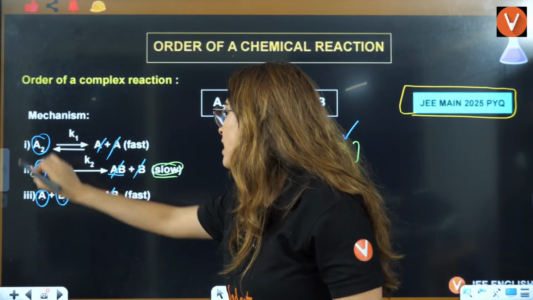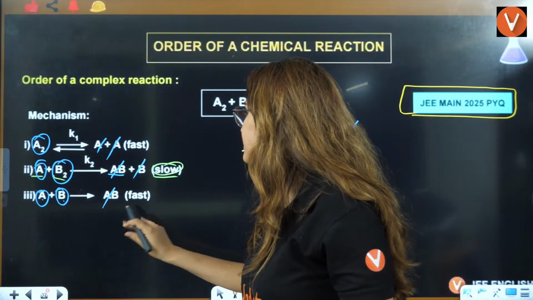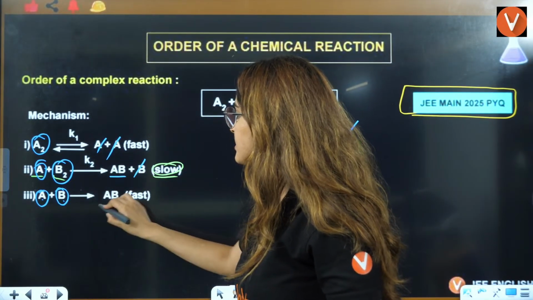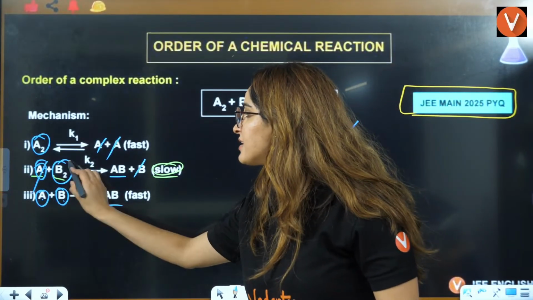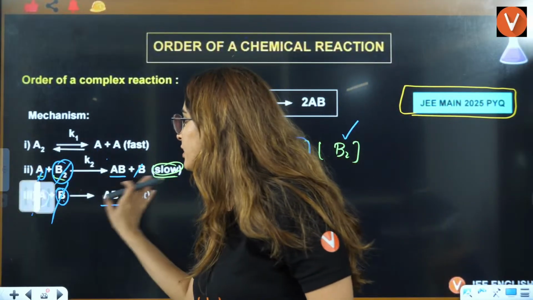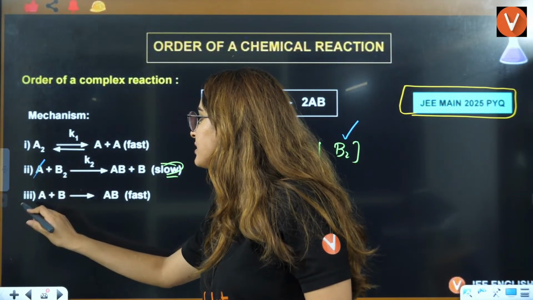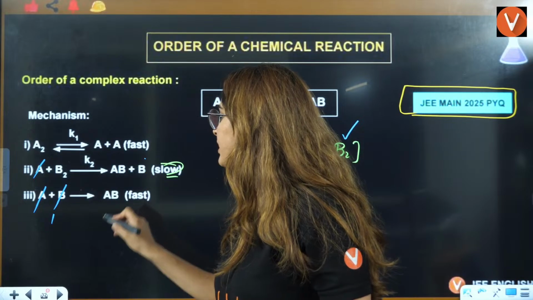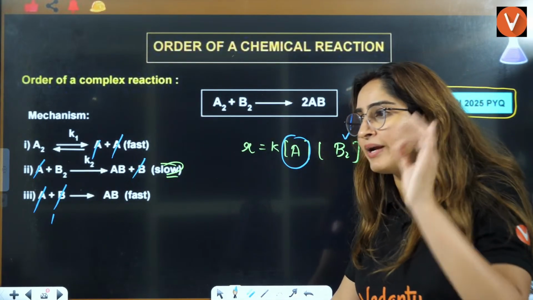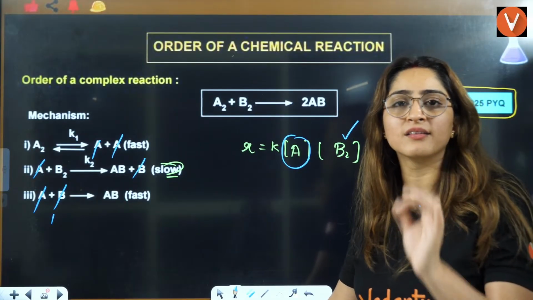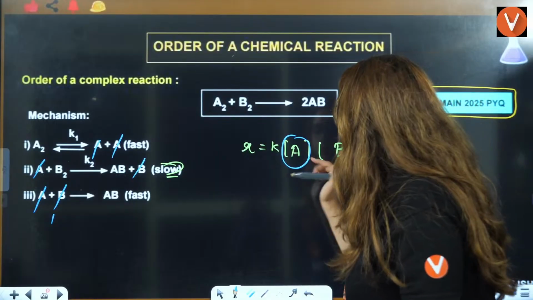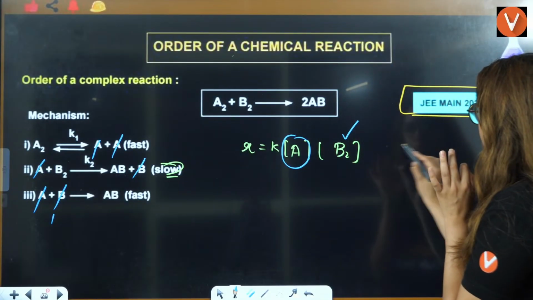This A2 and this B2 are not intermediates, and AB is also not an intermediate. Otherwise, all these are intermediates only. And an intermediate should not be there in the rate law expression. It can never be there, right? So now, just put it 1 here.